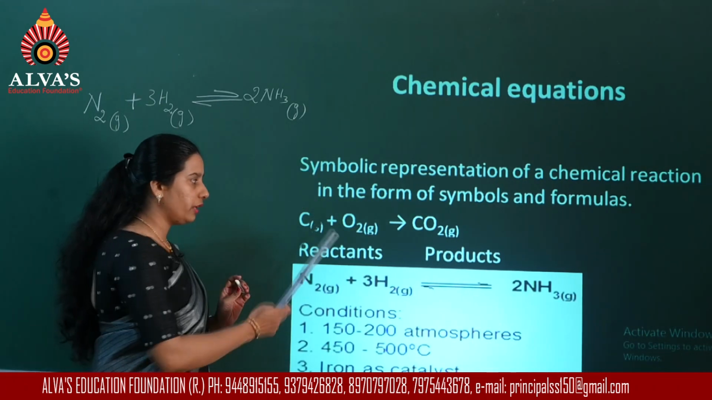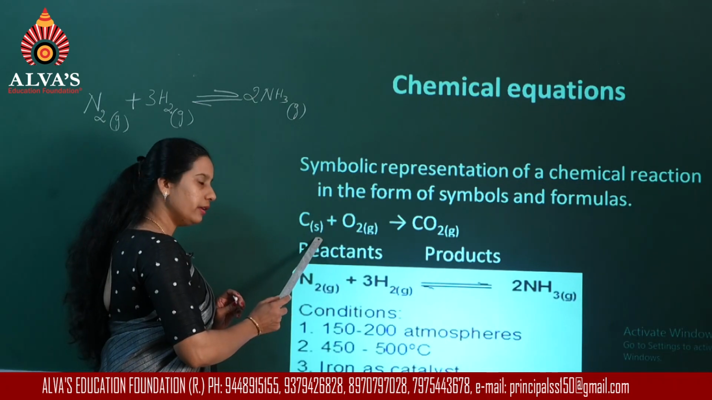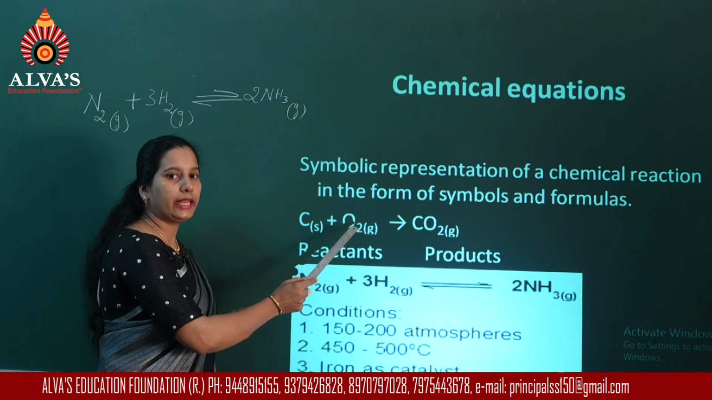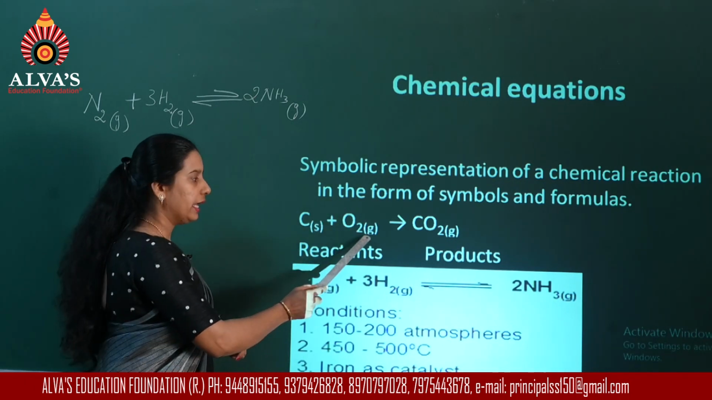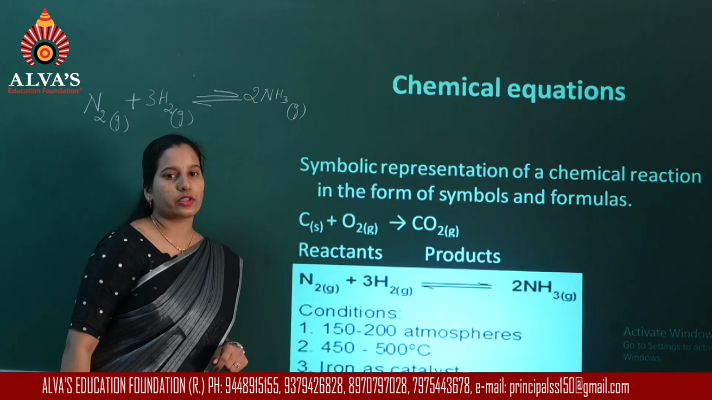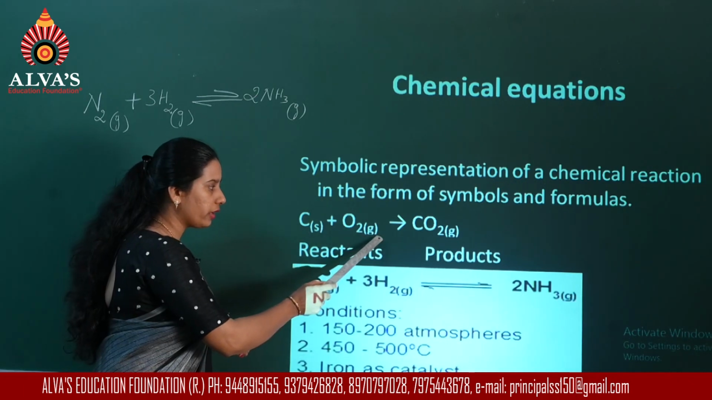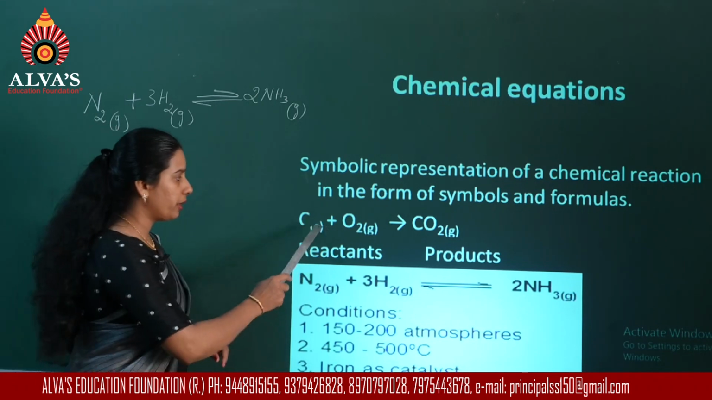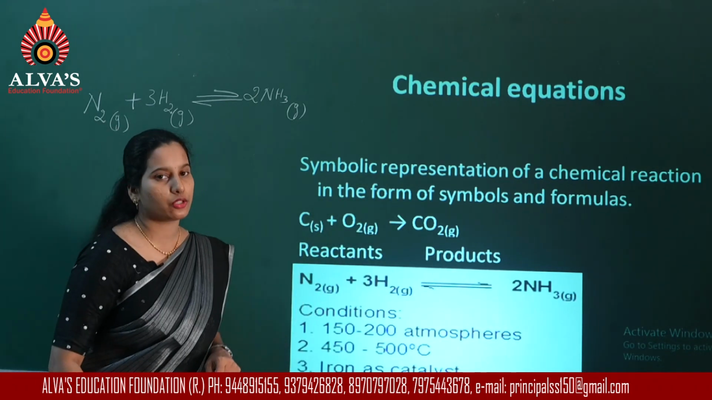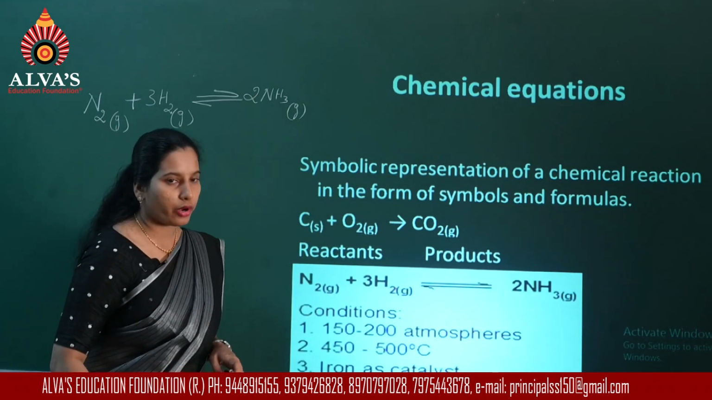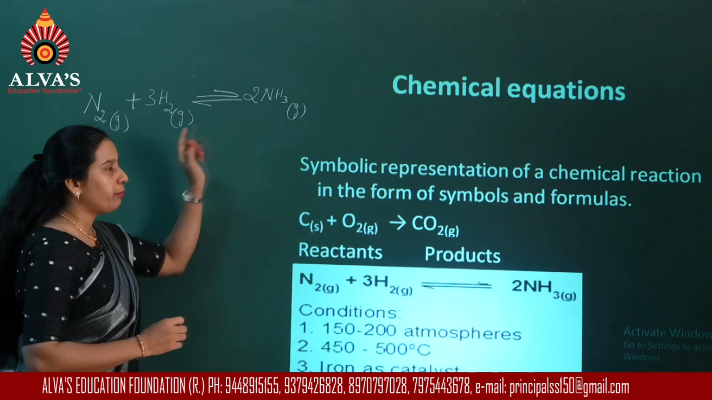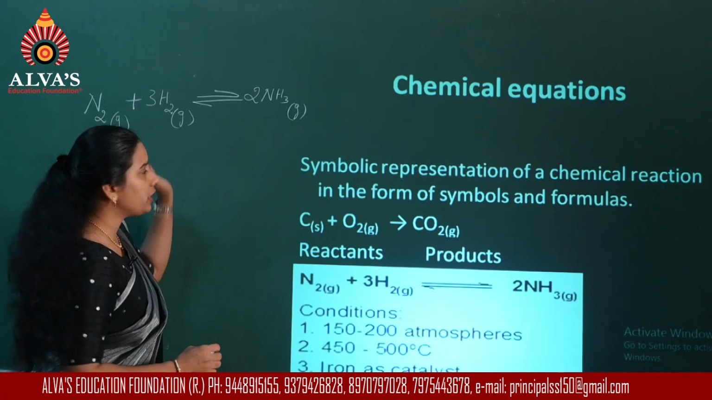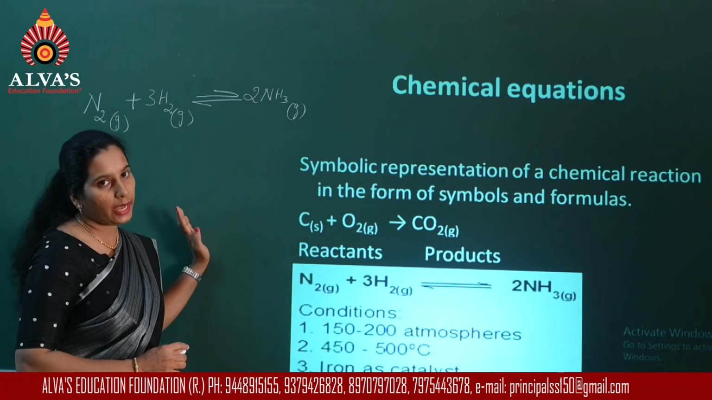So now here in the previous equation, carbon is a solid, dioxygen, you know, oxygen in nature exists as a gas, carbon dioxide is a gas. So whatever we write here are called physical states. So you can mention the physical states of reactants and products. Now in the preparation of ammonia, these conditions could be written above and below the arrow.